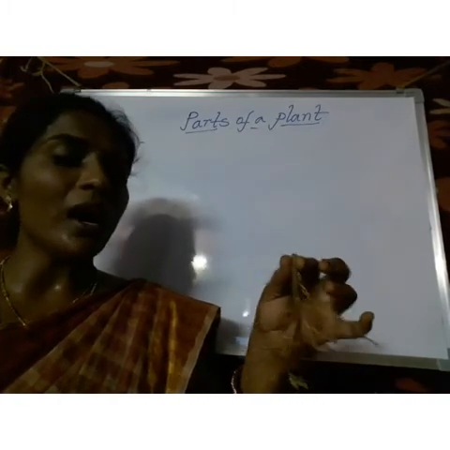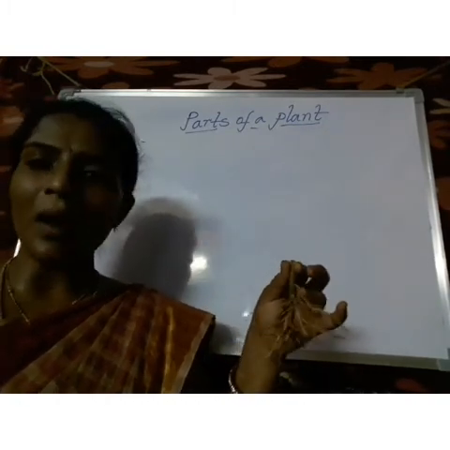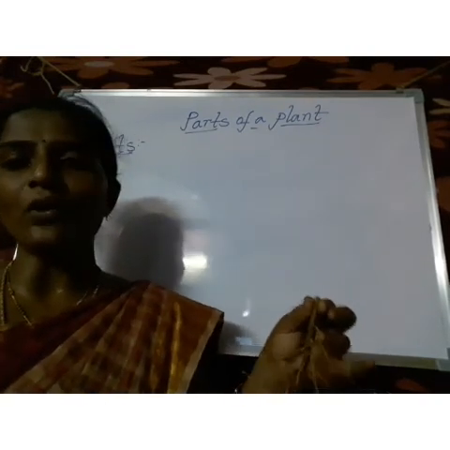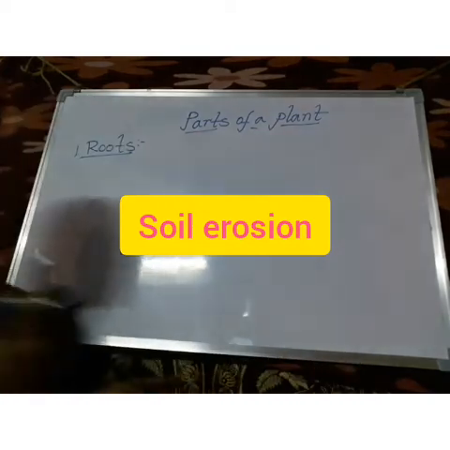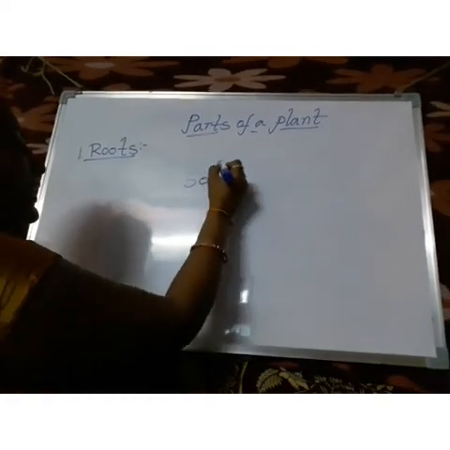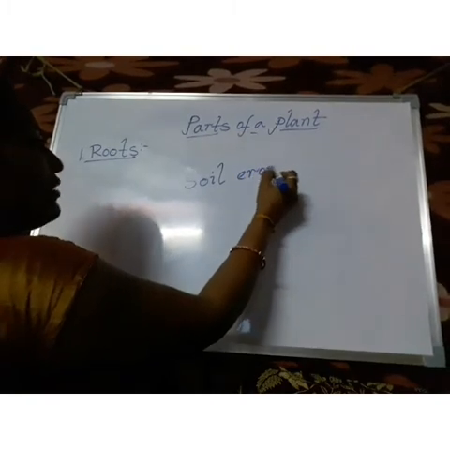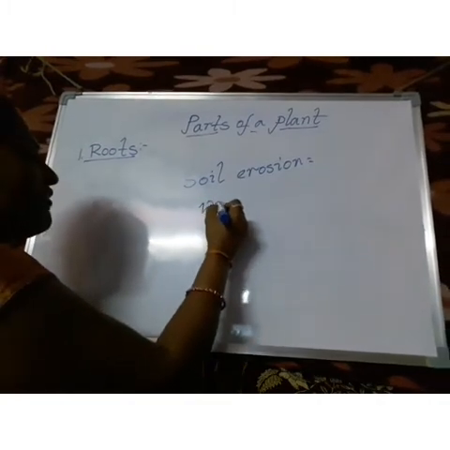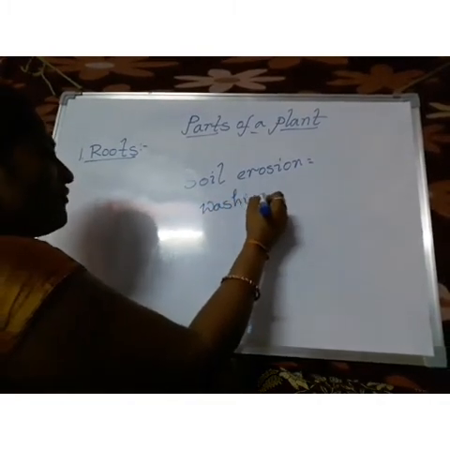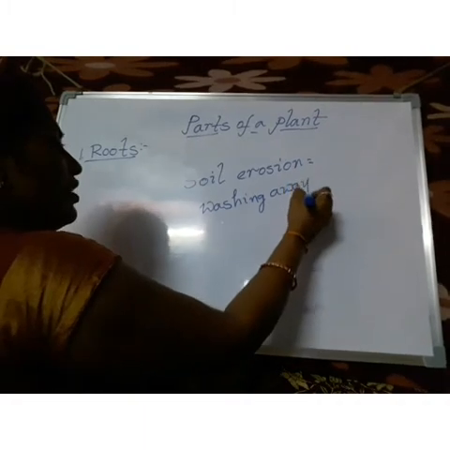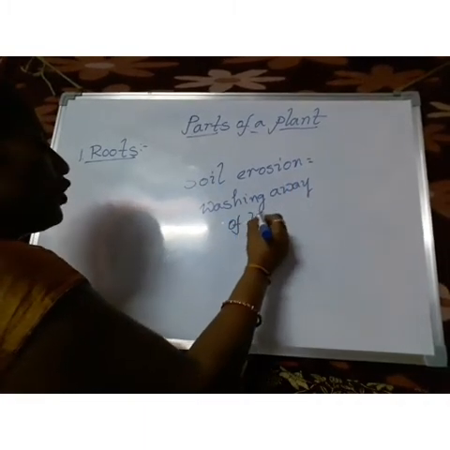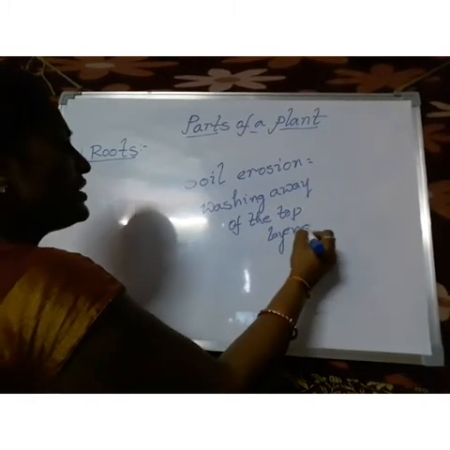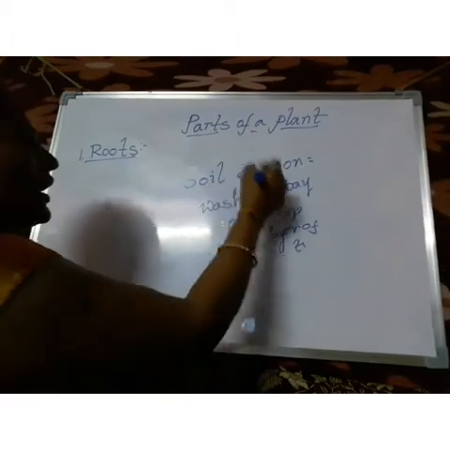And they are not only giving support to the plants, but also they help in the control of soil erosion. What is the meaning of soil erosion, children? Soil erosion. Washing away of the top layer of the soil is called soil erosion.